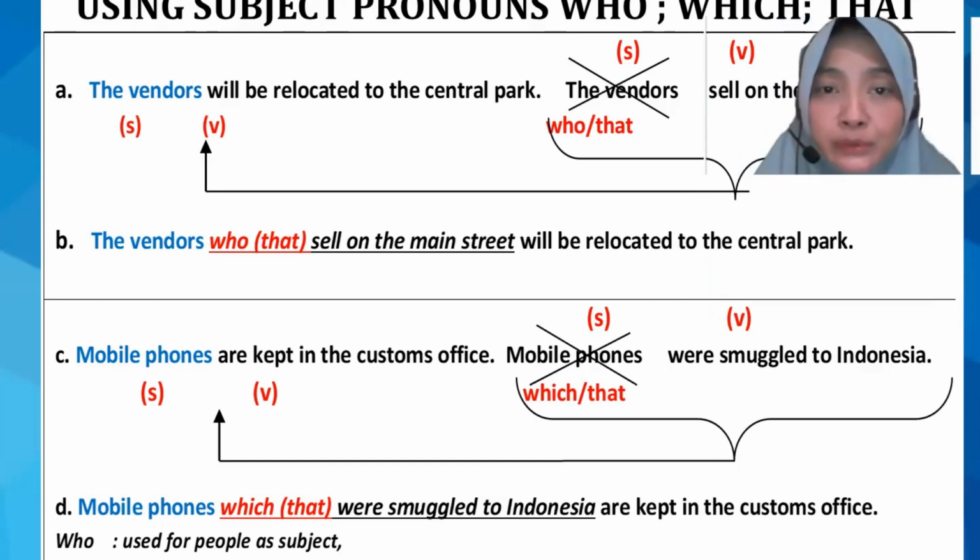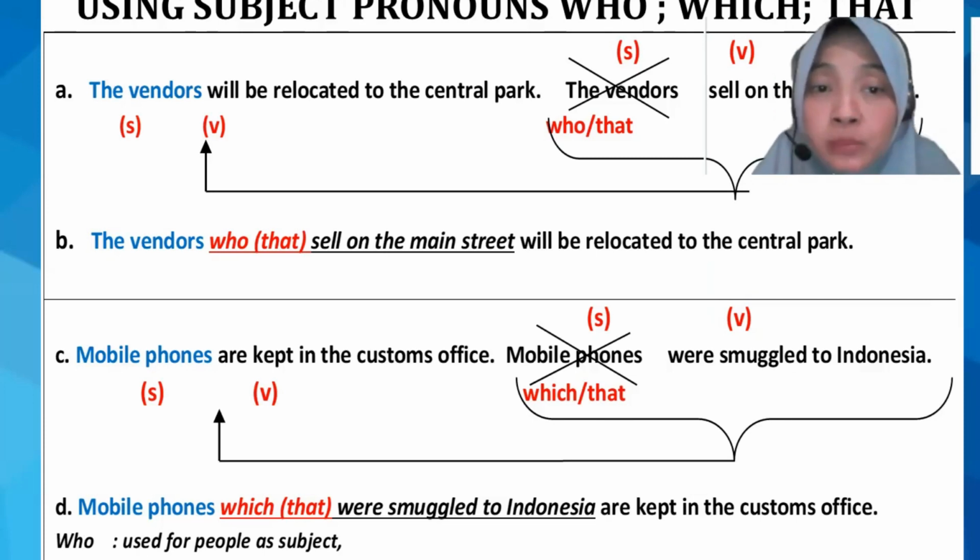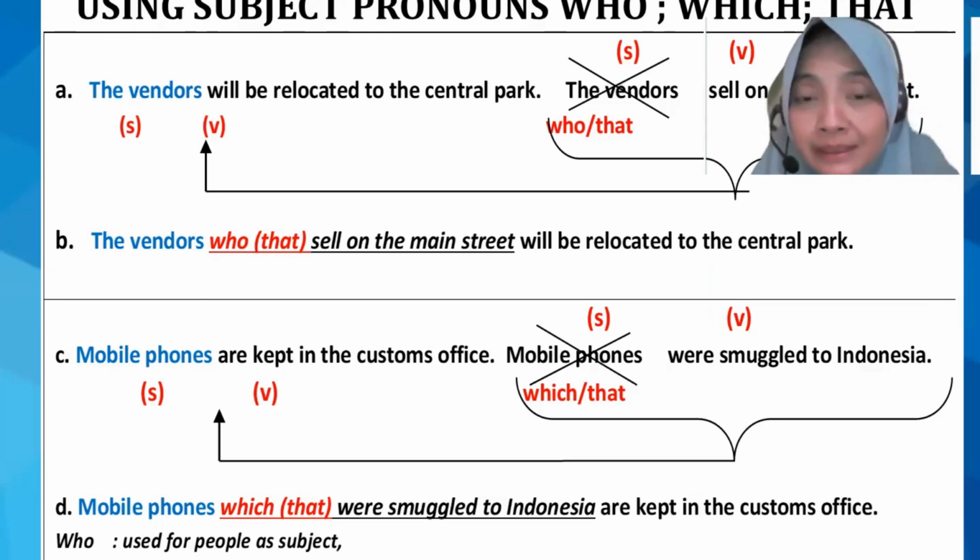Why do we use who? Anyone knows? Yeah, if you take a look at further here, the vendors who explain the vendors. Yeah, it's a person or people, and then who sell on the main street. This is an adjective clause. And then you can substitute who with that in this case.